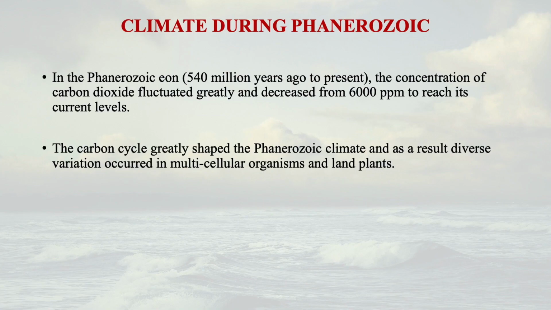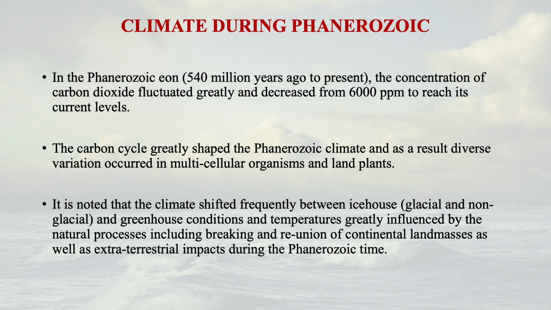So it was fluctuating, and this is because of the diverse variation that occurred in the land ecosystem on the surface of the Earth. That is a very important point here, because the driver here is the carbon cycle. Now, when I talk about the Phanerozoic period, a lot of changes occurred, mainly driven by the climate. In the Phanerozoic period, the climate shifted frequently between icehouse, that is glacial and non-glacial stages, and greenhouse, warm conditions.